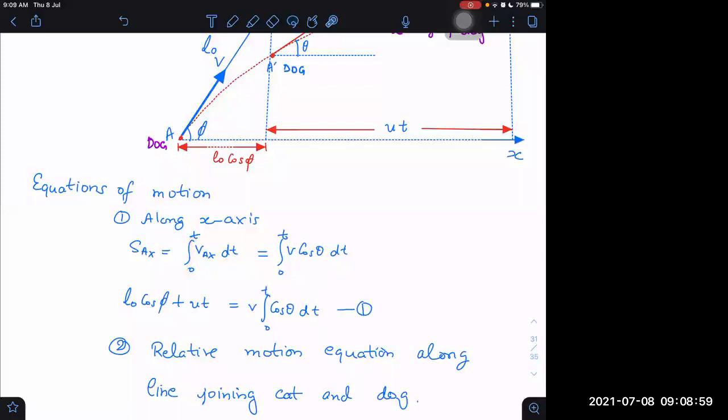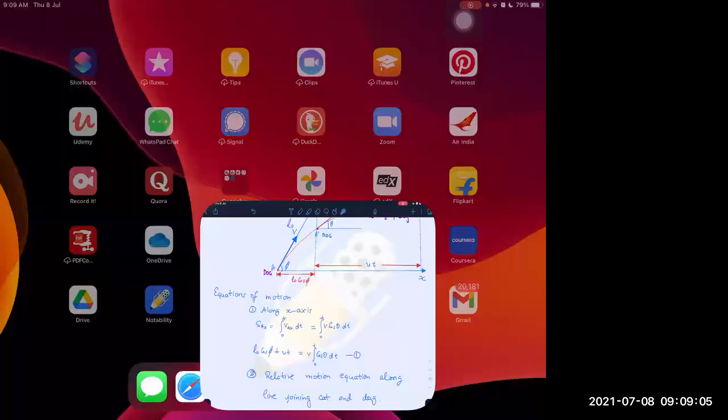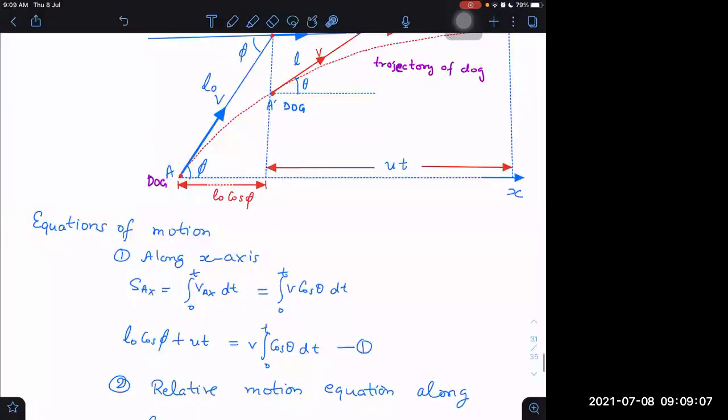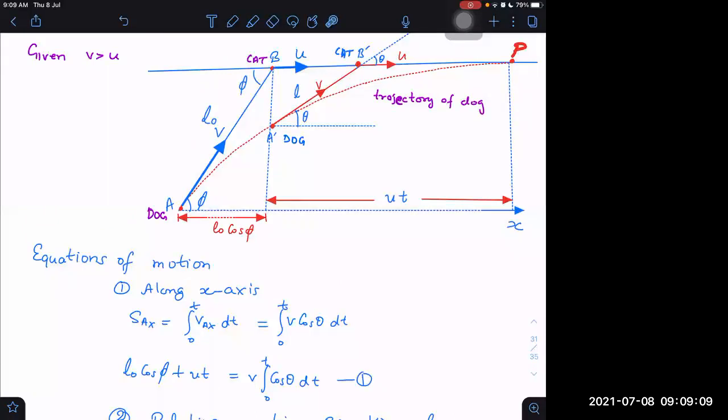Is it right? And what is the velocity of the dog along x-axis at any instant when it makes an angle theta? Velocity will be along the tangent. So I have taken a vector along the tangent here, and I am taking its x component. That will be the integral of v cos theta dt.